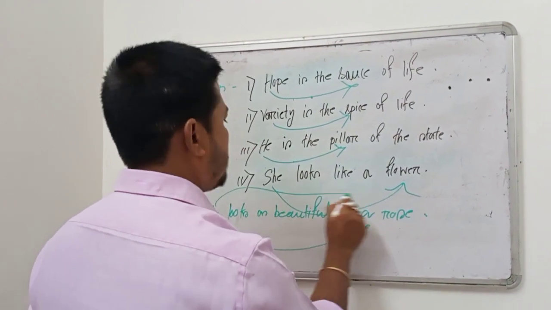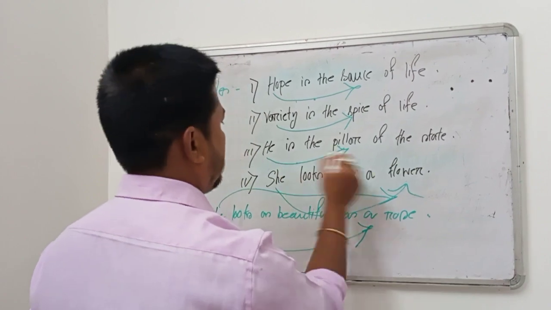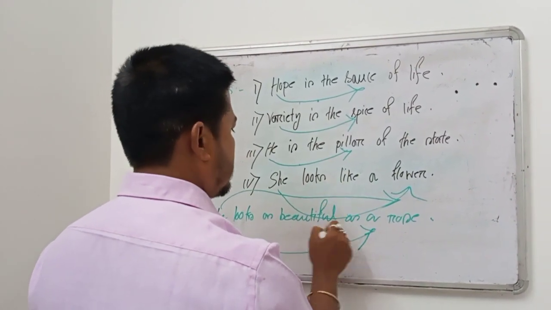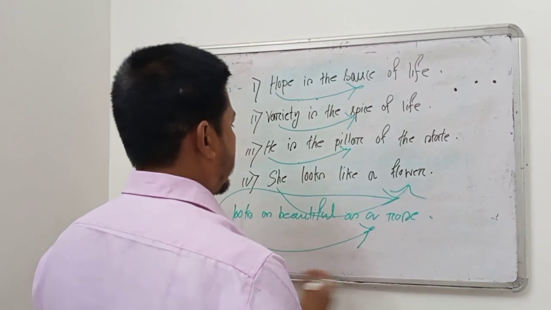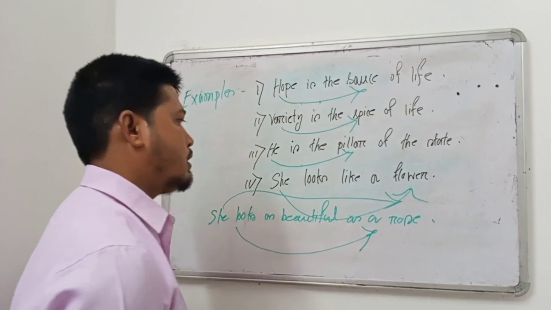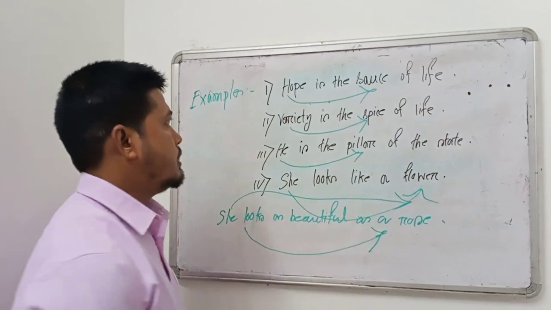Here there is a comparison between two unlike things. In metaphor also the comparison is between two unlike things. Here the comparison is expanded, clear, explicit. There the comparison is condensed and contracted. This is what is metaphor.